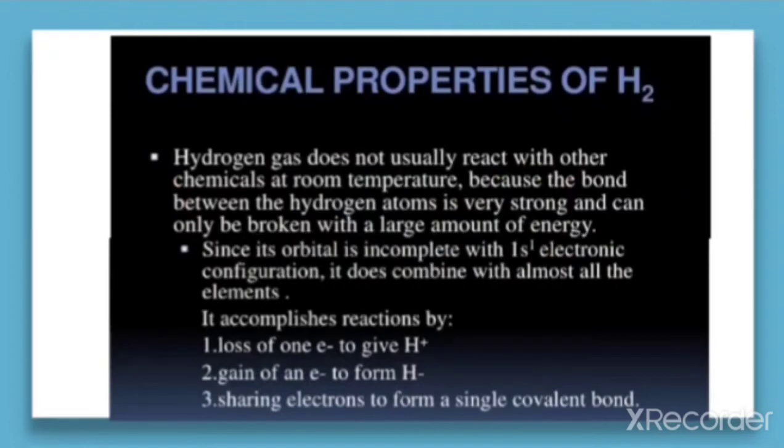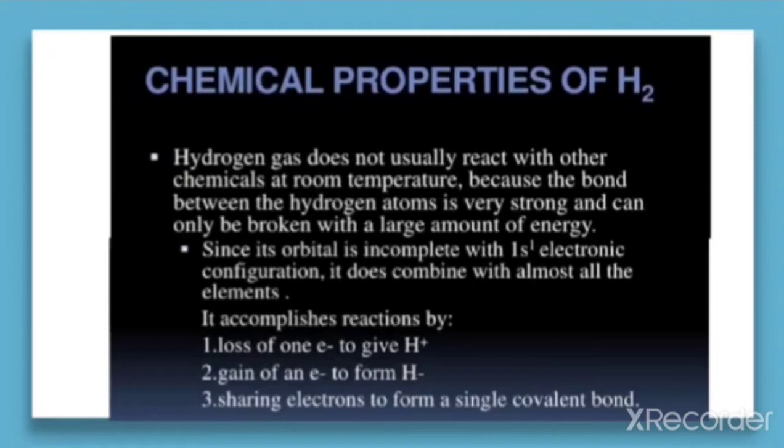Since its orbital is incomplete with the 1s1 electronic configuration, it does combine with almost all the elements, and it shows a reaction with most of the elements because it has an incomplete electronic configuration, that is 1s1.